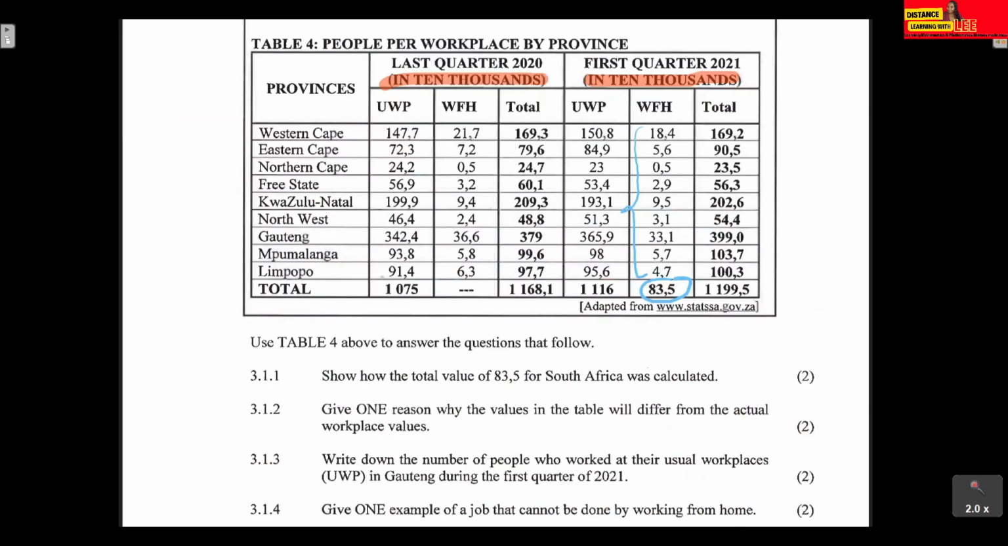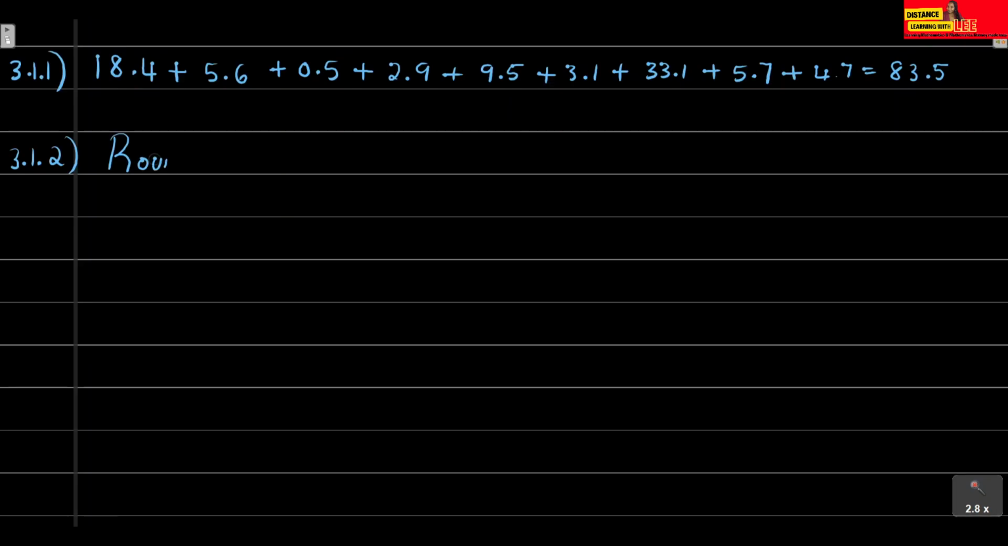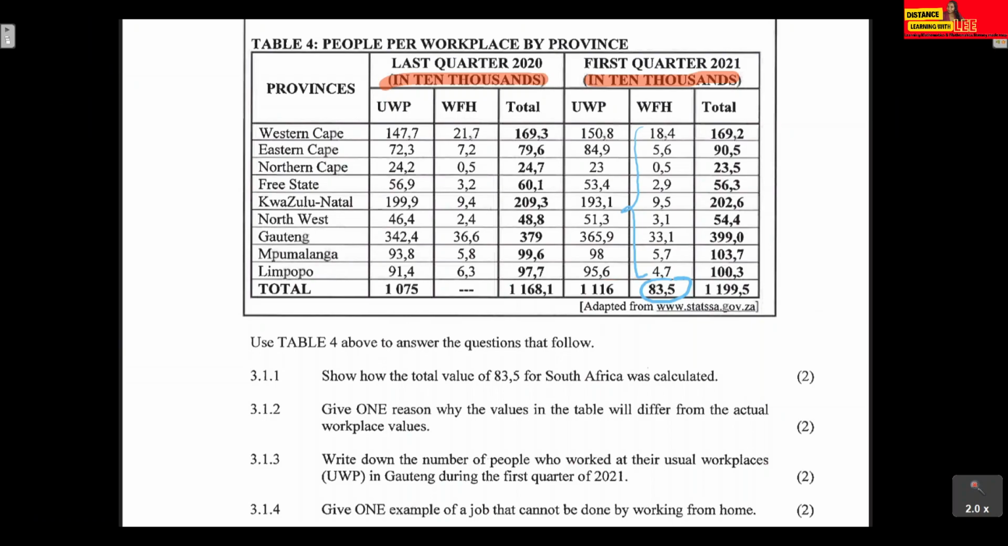Okay, so that can be one reason why the values in the table will differ from the actual workplace values. You can either say rounding issues, or you can give the reason that the table values are actually given in 10,000s. Either one of those answers will basically be correct.